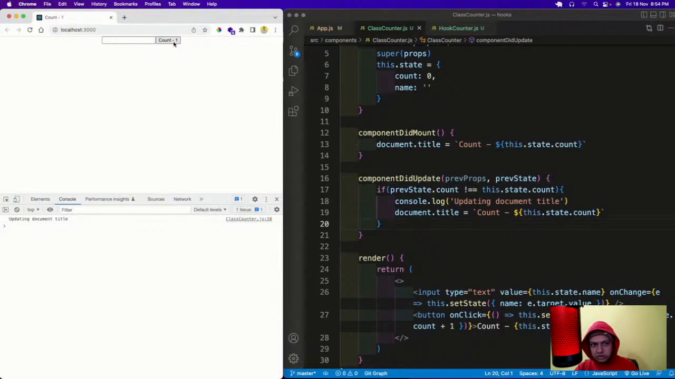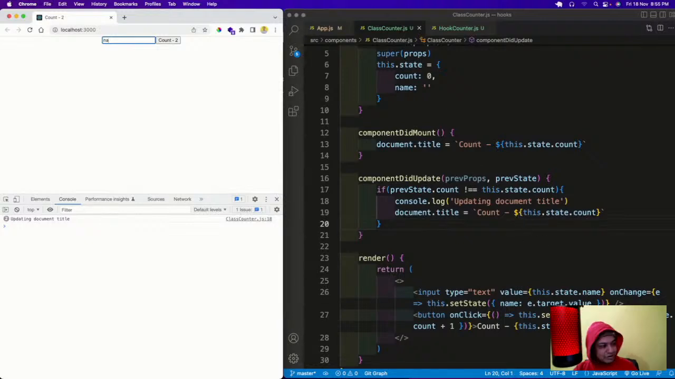Suppose it is 1 and I click it here. The previous state count is 1, the new state count is 2, which is not equal, so the document title is getting updated. But if I write something here, like n, a, see, nothing will happen, because the previous state count is 2 and the new state count is also 2, so this will not run. This is how the performance optimization is done here.